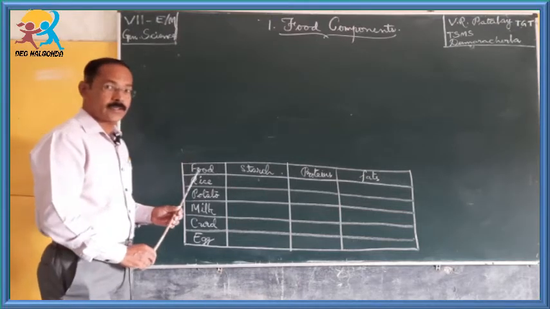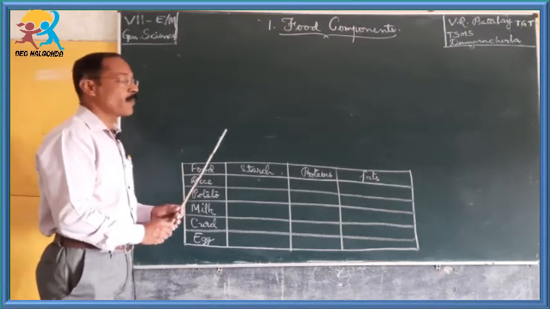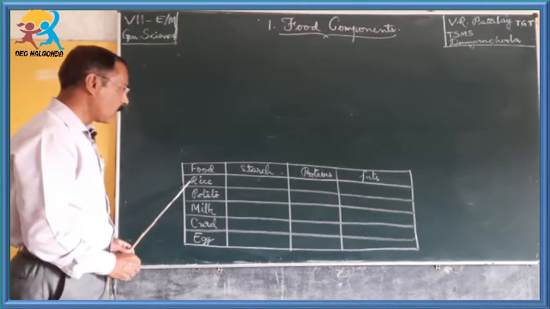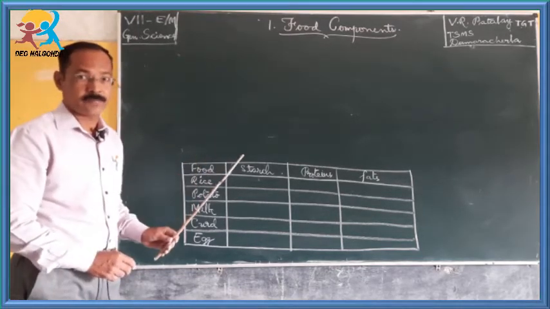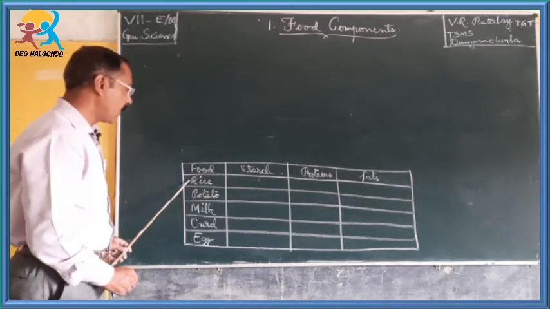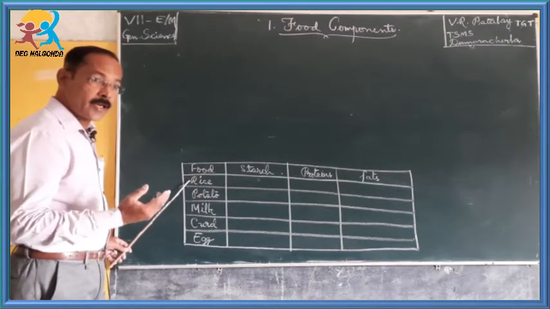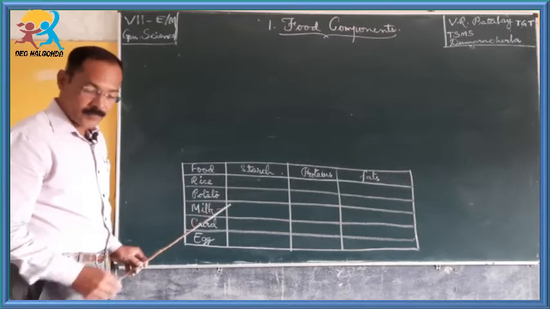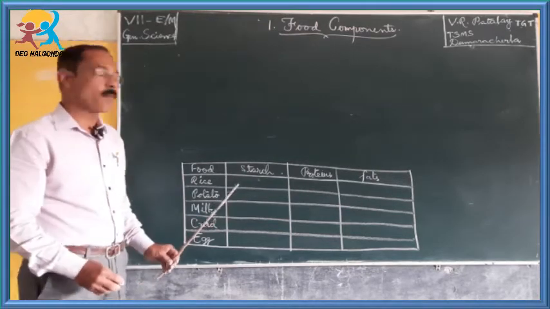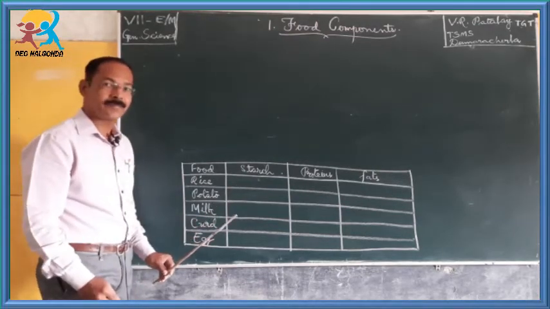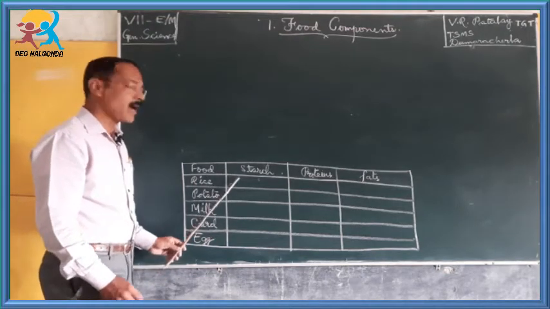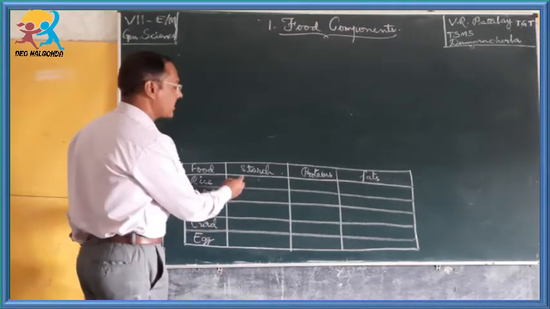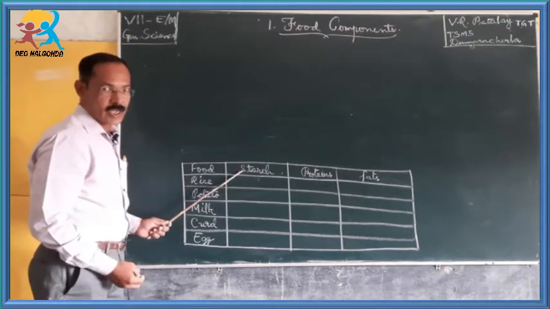Okay children, when I performed the test with iodine solution to find out the kind of component present in rice, that food item changed its color to blue black. That means it contains carbohydrates, otherwise known as starch.